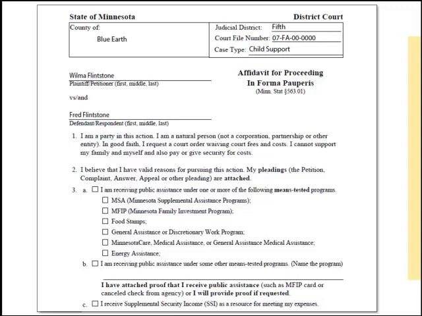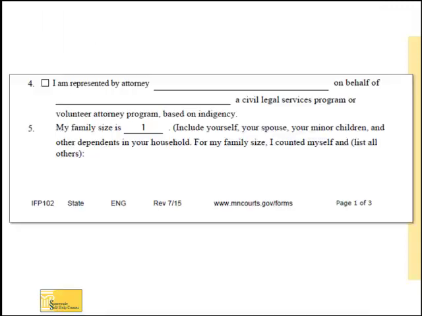There are several reasons the court can grant a fee waiver. One reason is receiving public assistance. Public assistance includes, but is not limited to, MFIP, Minnesota Care, food stamps, and energy assistance. For question 3, check any and all boxes for public assistance you receive. If the type of assistance you receive is not listed, you can check box B and fill in the type of public assistance. Check box C if you get SSI, Supplemental Security Income. If you do not receive any public assistance, go on to question 4.